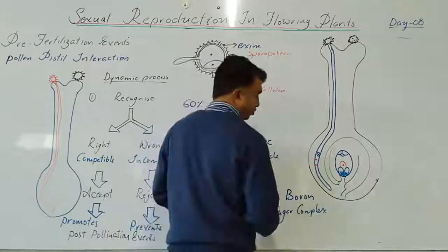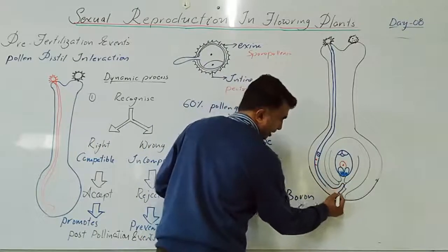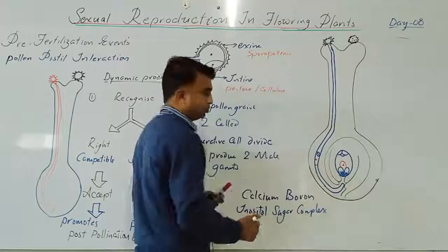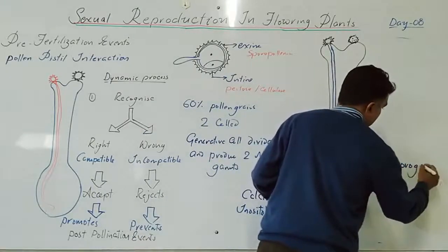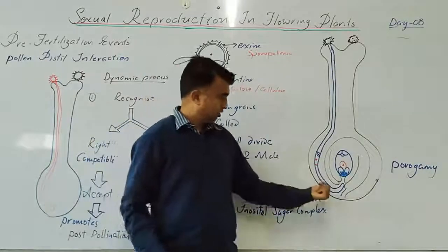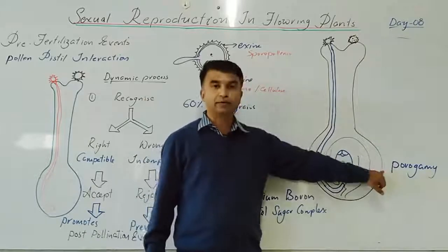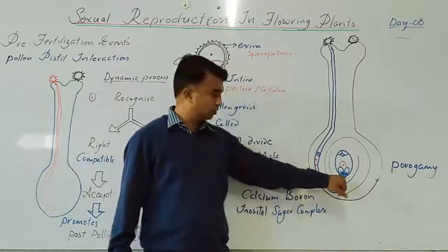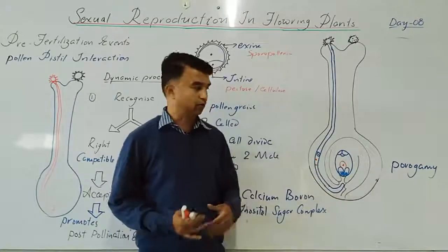Suppose the pollen tube moves towards this micropyle, ಇದೇ ತುದಿ ಬಂದಿದ್ರೆ, this is called porogamy. Clear? If the pollen tube enters towards the micropylar region, then it is called porogamy. Means the pollen tube always comes towards the micropylar end.